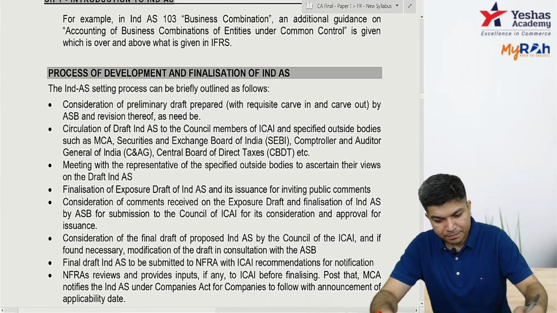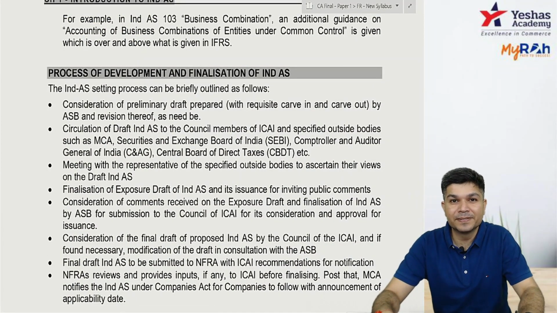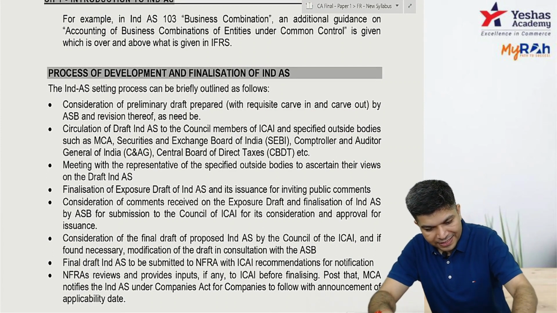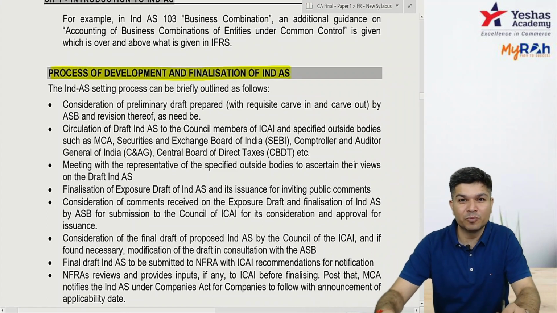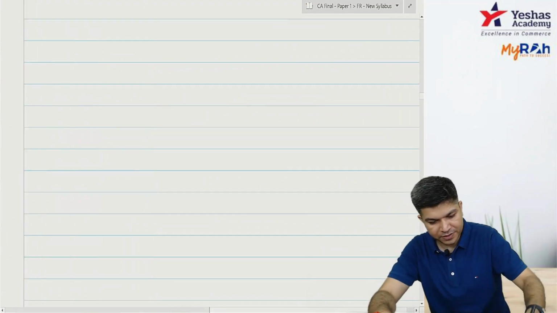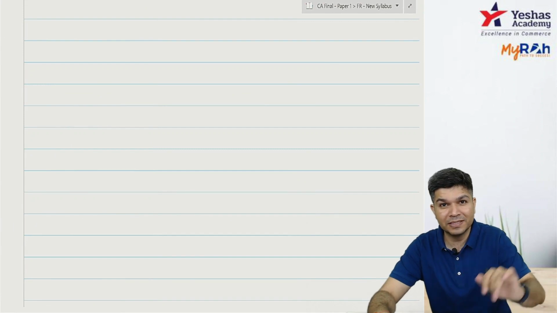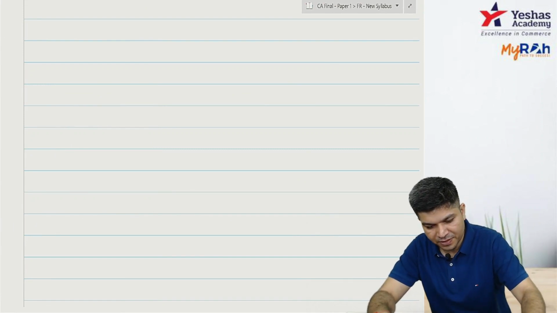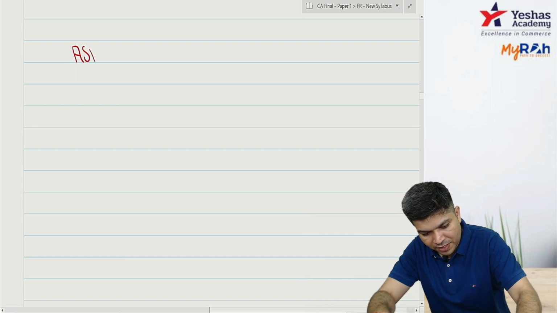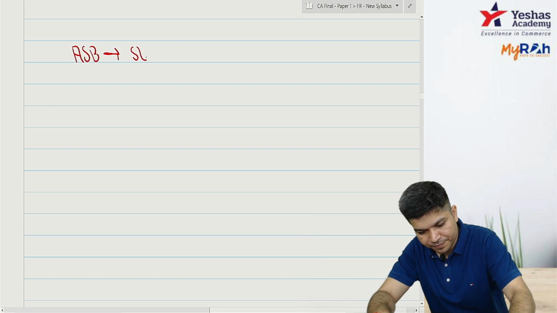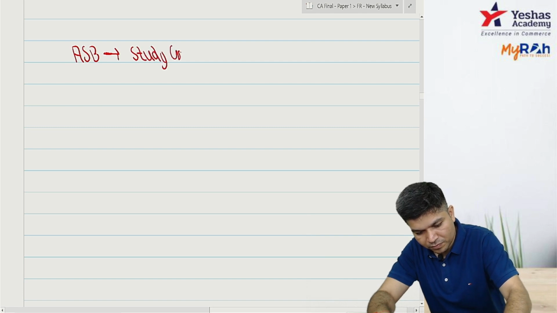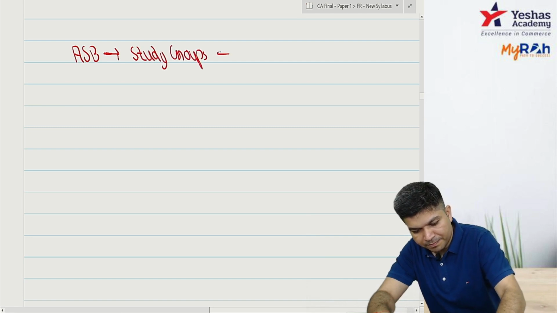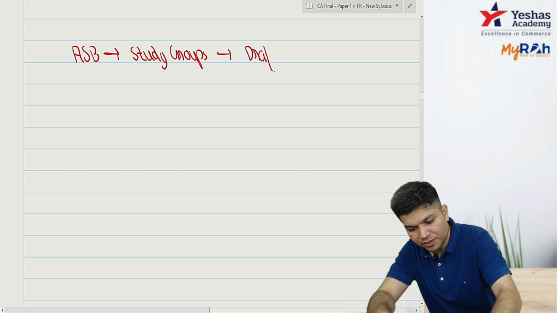Now, the process of development and finalization of your IND AS. So, how are IND AS developed? First of all, your Accounting Standards Board is there. No need to write down, it's there in the material, just pay attention. Under that, they have study groups, and they prepare the draft accounting standard.